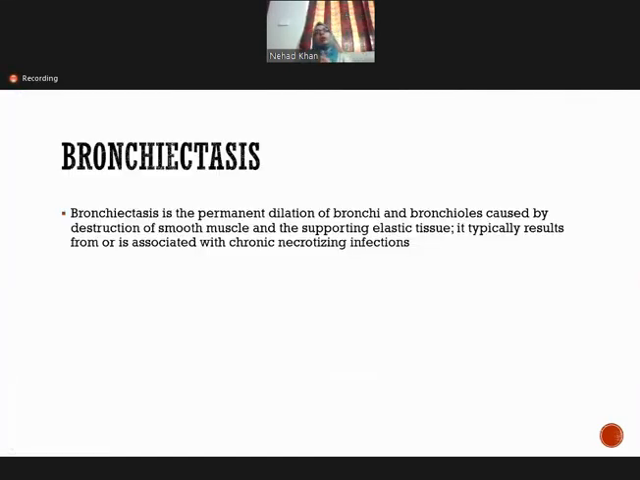Now we are coming to the fourth and last type, that is bronchiectasis. So what is bronchiectasis? It is the permanent dilation of the bronchi and the bronchioles. And why the permanent dilation? Because of the destruction of the smooth muscle and the supporting elastic tissues, typically as a result of chronic necrotizing inflammation. This leads to the permanent dilation of the bronchi and the bronchioles, and this condition is known as bronchiectasis.